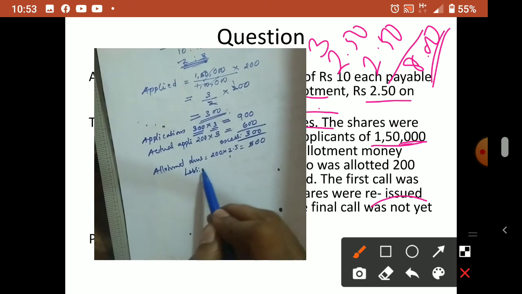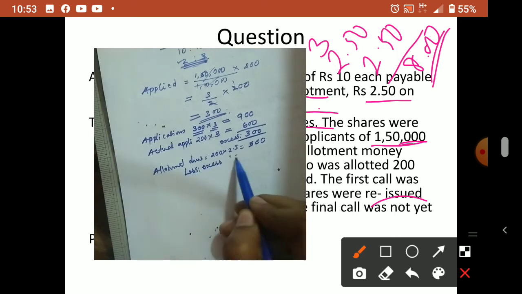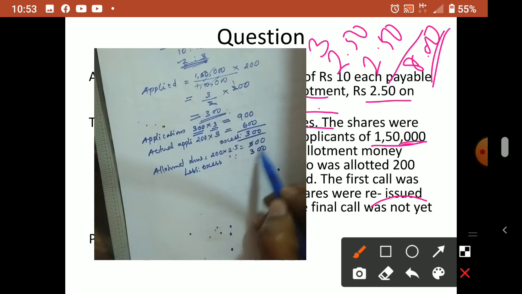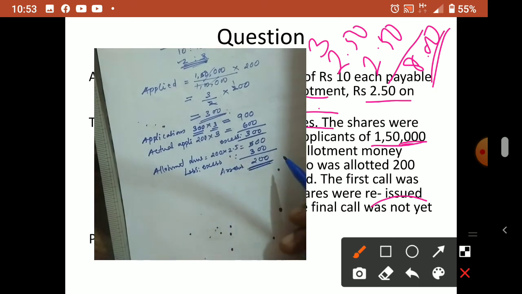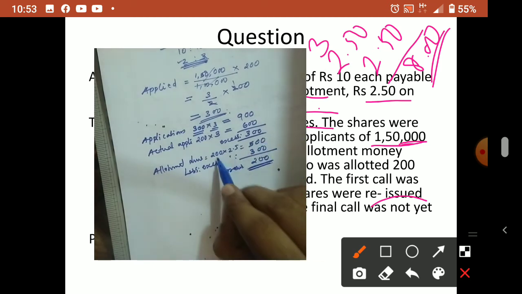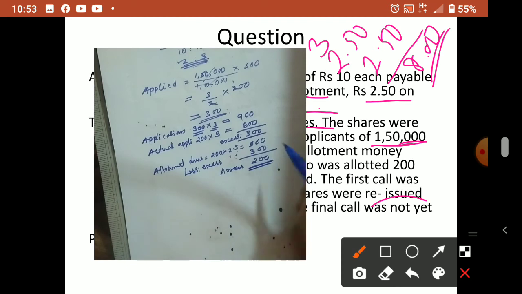So less excess 300 already there with the company. So his real arrear is only 200. So this is the arrear of that particular shareholder. Understood? Actually his arrear was how much? Normally how do we calculate? 200 into 2.5 allotment money we multiply and we write the total.